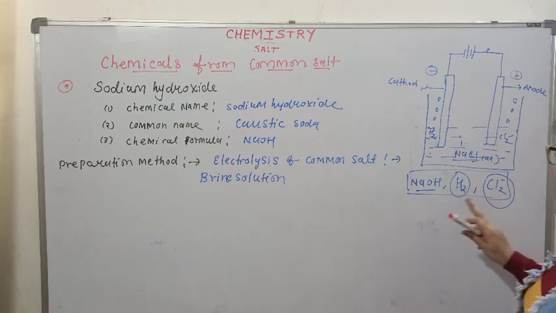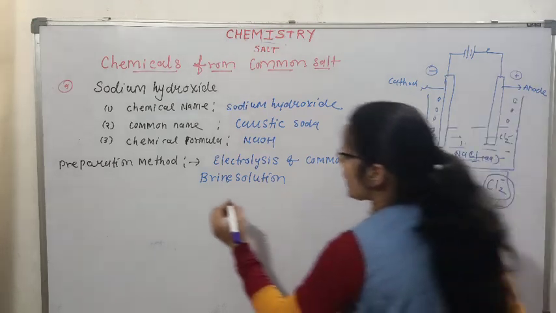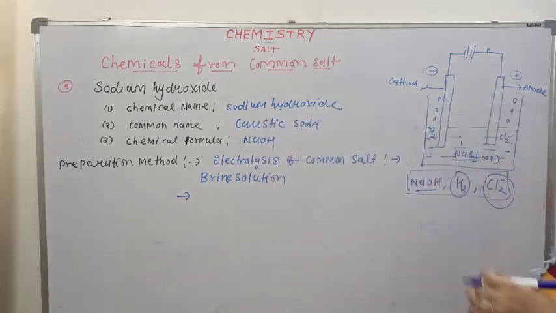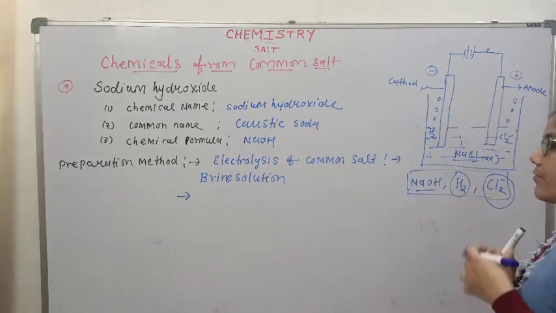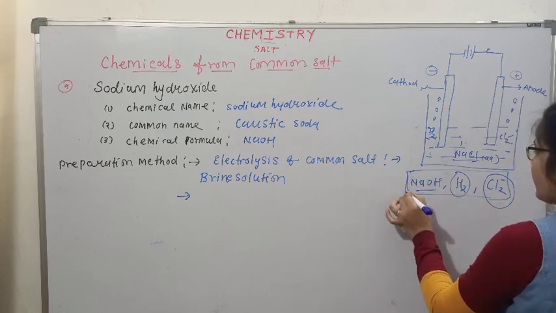These are the three main products of electrolysis of brine solution. That is why this process is called the chlor-alkali process, where chlor represents chlorine and alkali represents NaOH.